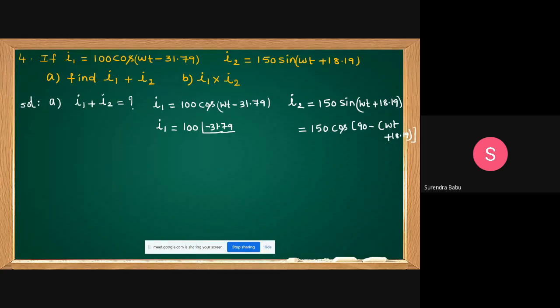Cos of 90 minus theta gives sin theta. Then for 150, I'm taking the minus as common. If you take the minus as common, what can you get? Tell this in terms of cos.